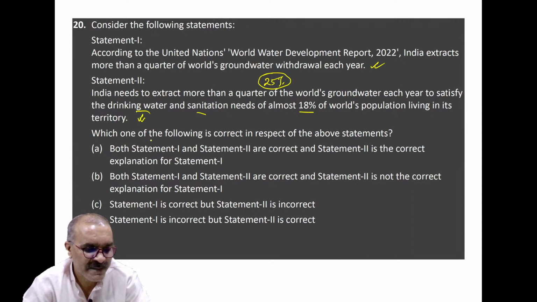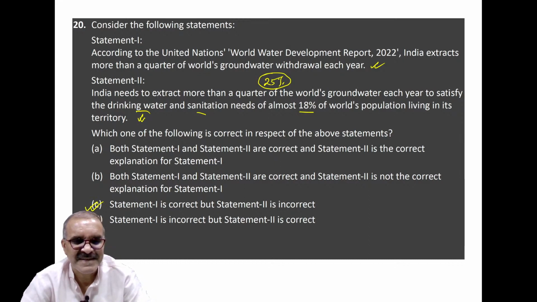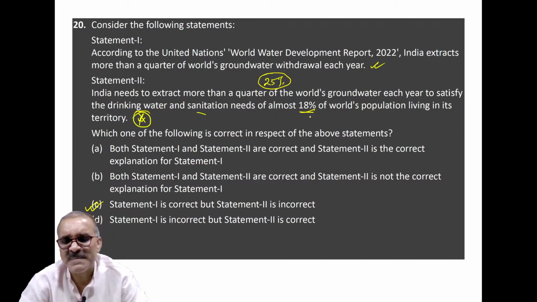Clear? So in that case, its answer will be C. Statement 1 is correct and statement 2 is incorrect, because India has 18% of the world population, but not all water which India withdraws from underground is used for drinking and sanitation purposes.